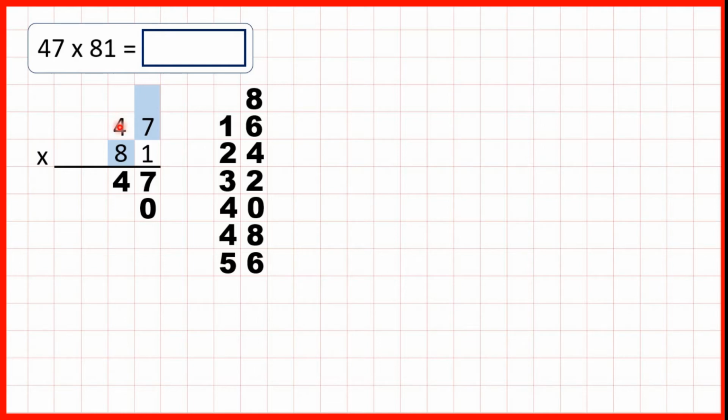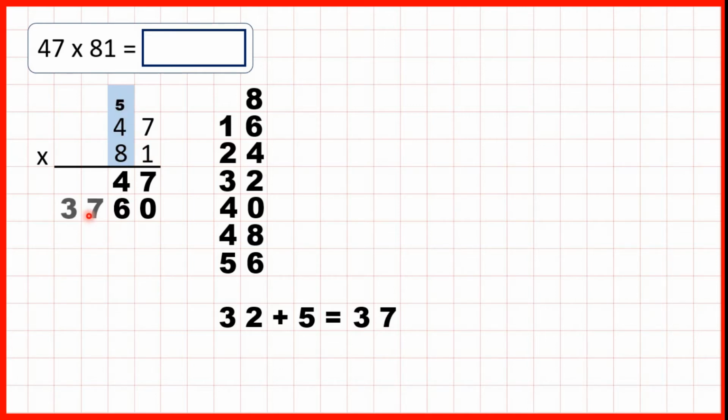Now because we're multiplying 2 digits by 2 digits, we need to write 56 as 5, 6. So finally we can multiply 4 by 8. 4 times 8 is 32, but then we need to add the 5 that's on top. So we need 32 plus 5, which is 37. So 4 times 8 plus 5 is 37.